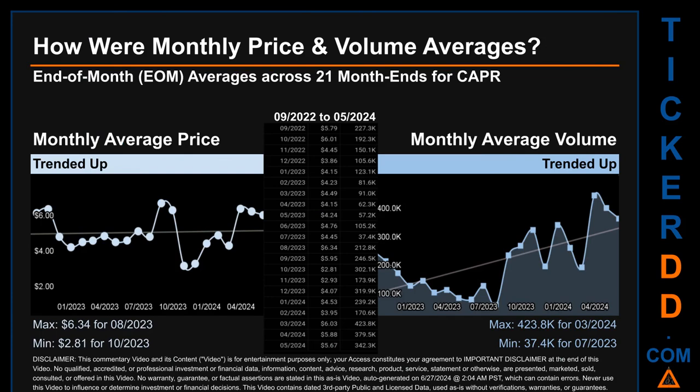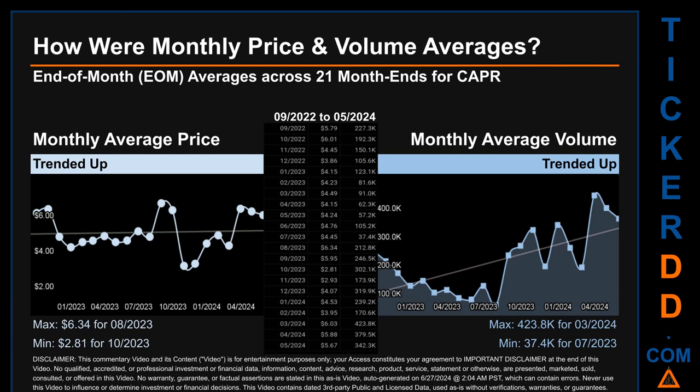How were price and volume averages for CAPR? Across 446 trading days, there were a total of 21 month ends, of which monthly averages for daily price and volume were calculated. Overall, monthly price average trended up while monthly volume average trended up.